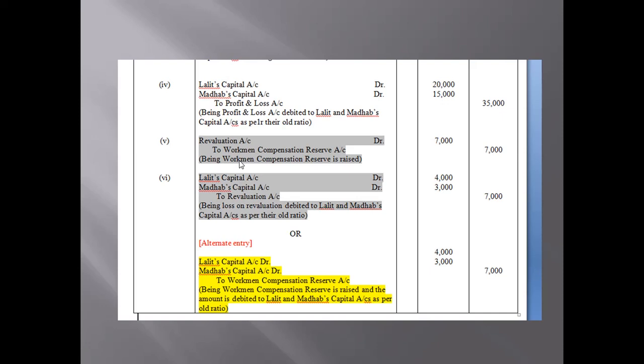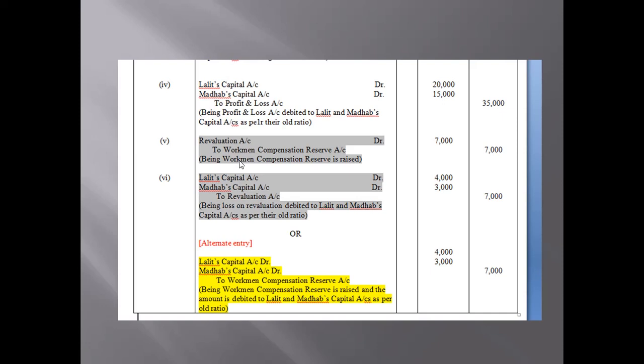So by how much is it increasing? It is being increased by 7,000, isn't it? And we should know that WCR, or workman compensation reserve, is a liability. Sometimes in a question, WCR has a different name also. It is also called WCF, that is Workmen Compensation Fund. Workmen Compensation Fund or Workmen Compensation Reserve, they both are the same.